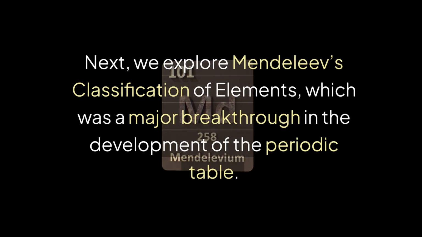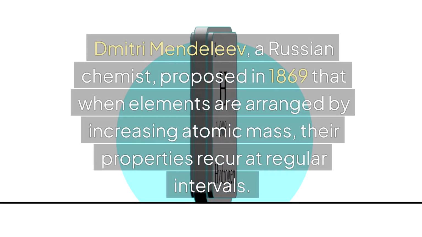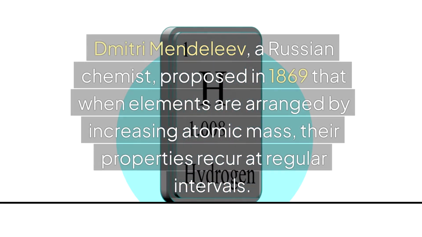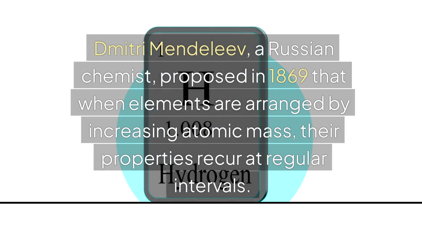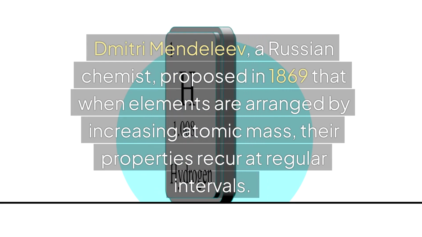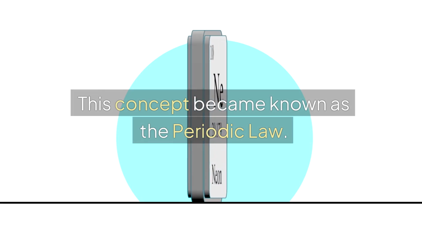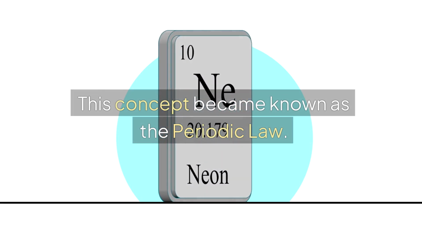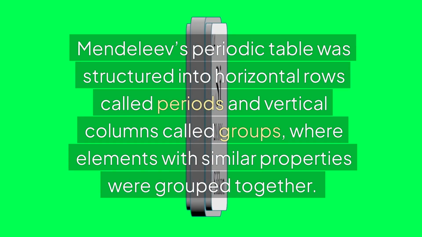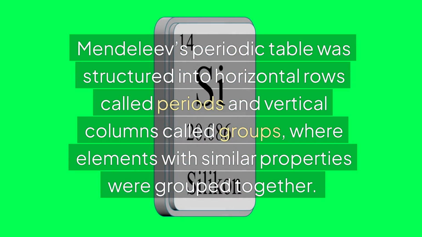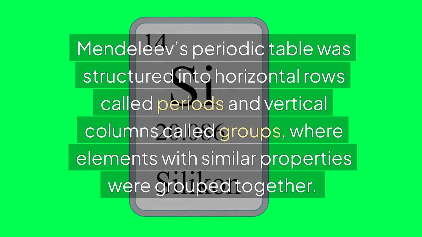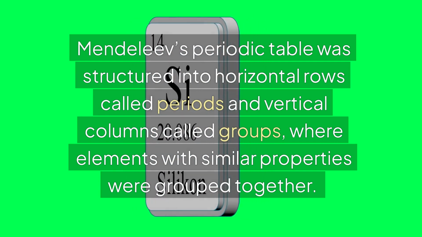Next, we explore Mendeleev's classification of elements, which was a major breakthrough in the development of the periodic table. Dmitry Mendeleev, a Russian chemist, proposed in 1869 that when elements are arranged by increasing atomic mass, their properties recur at regular intervals. This concept became known as the periodic law. Mendeleev's periodic table was structured into horizontal rows called periods and vertical columns called groups, where elements with similar properties were grouped together.